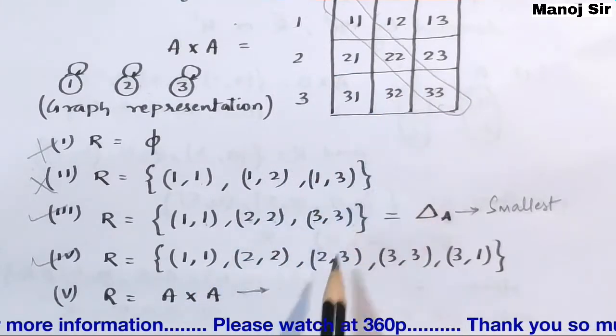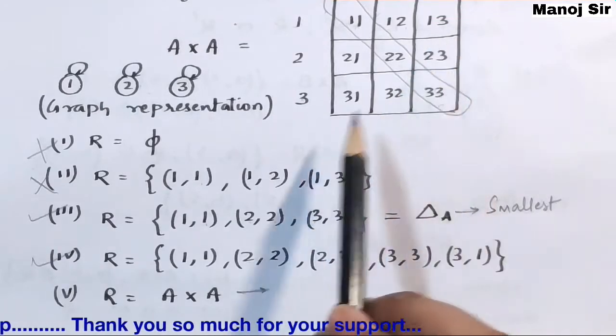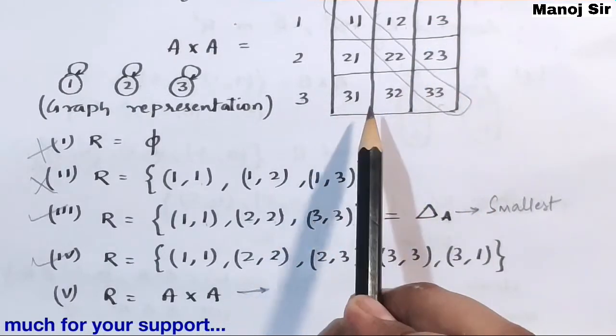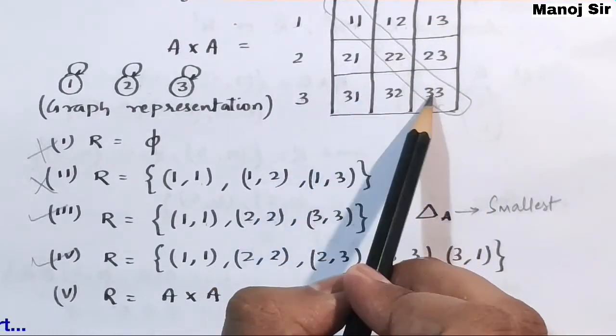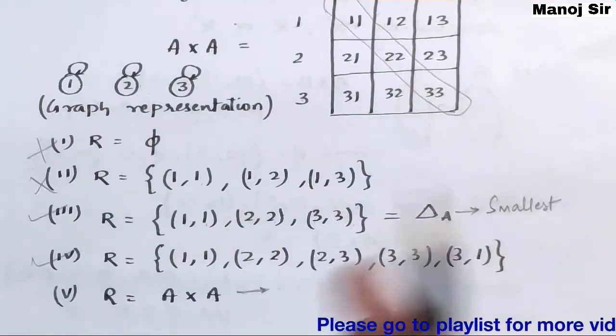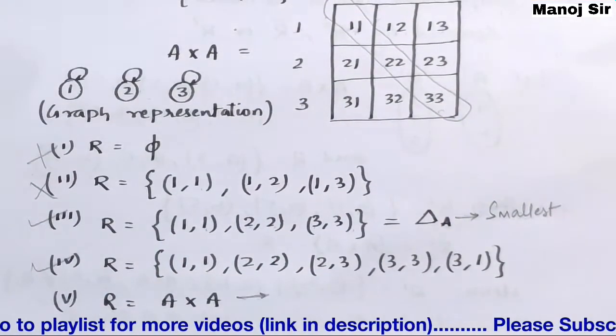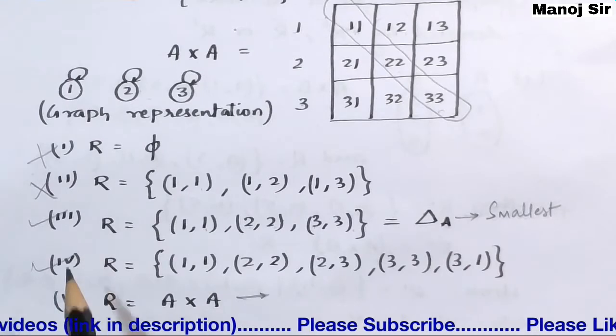Apart from these 3 elements we have 2 more elements, that is (2,3) and (3,1), but it doesn't matter. If in the relation all the reflexive pairs are present apart from all the other elements, then it should be a reflexive relation. So this is said to be my reflexive relation.